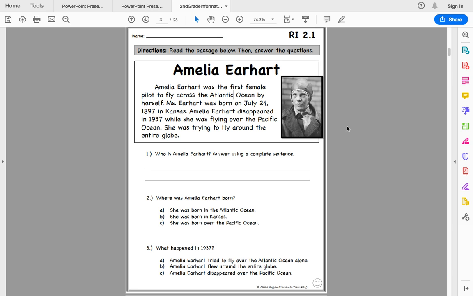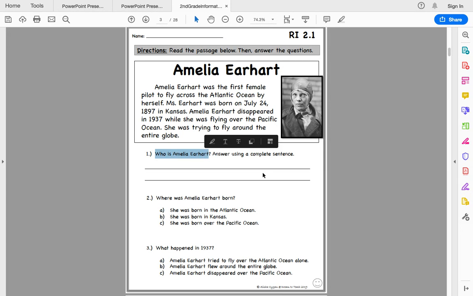Good morning, friends. Today you're going to be reading a passage and answering the questions. You're going to be using the knowledge and the information from the passage to answer those questions. Remember, when we do this, we always look at the questions first. So let's look at the first question.